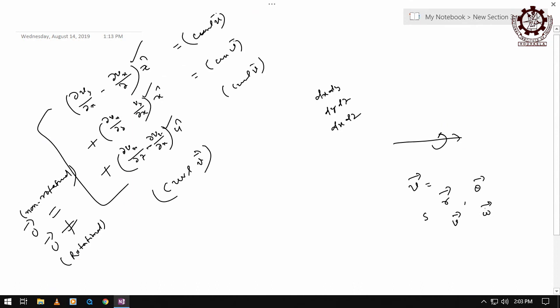You know the relation, right? Linear displacement, angular displacement, linear velocity, angular velocity, right? So now, how can you write this, s vector, displacement, right?